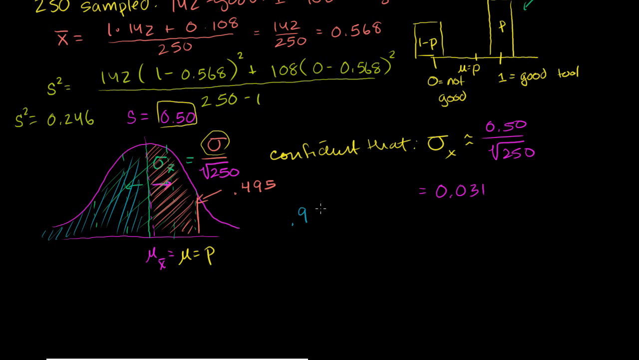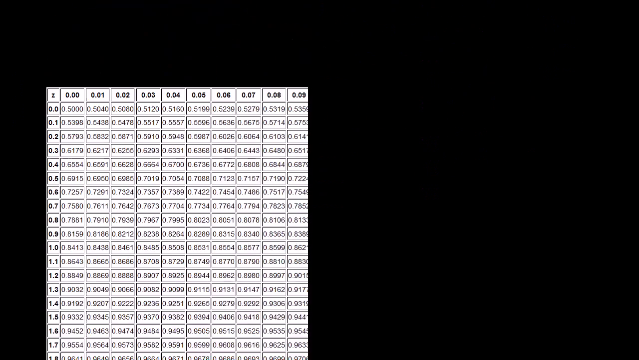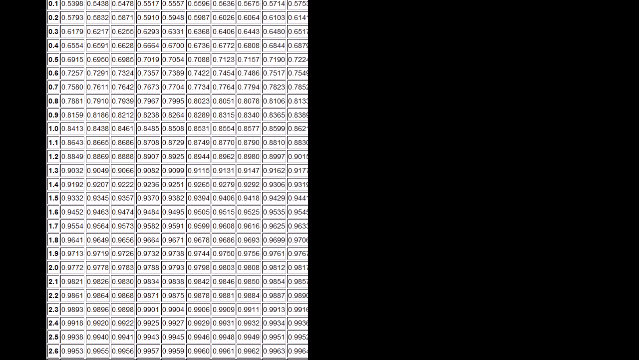It is going to be 0.995. Let me make sure I got that right. 0.995. And so let's look at our z-table. Where do we get 0.995 on our z-table? 0.995 is pretty close. Just to have a little error, it will be right over here. This is 0.9951.